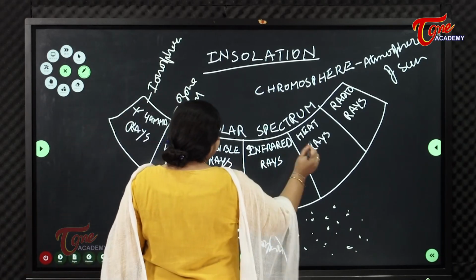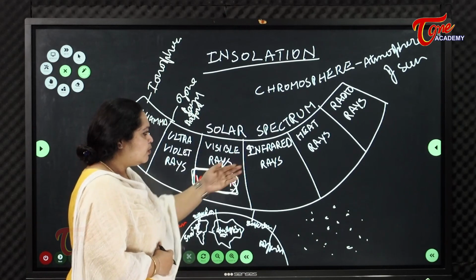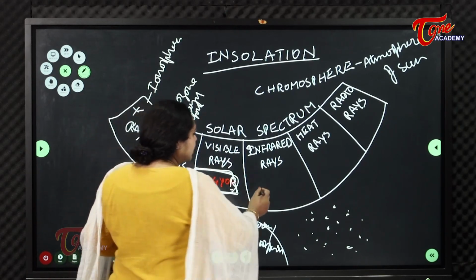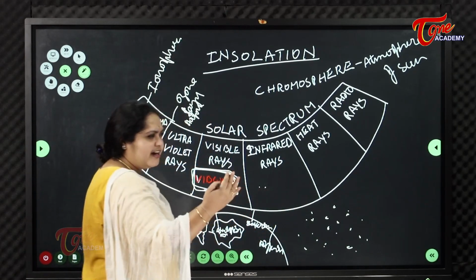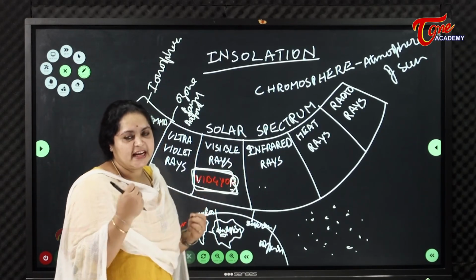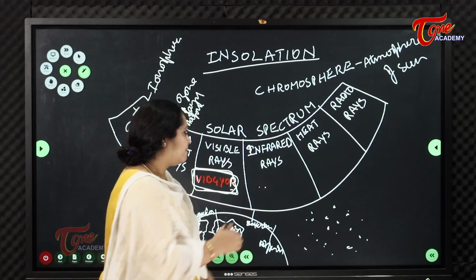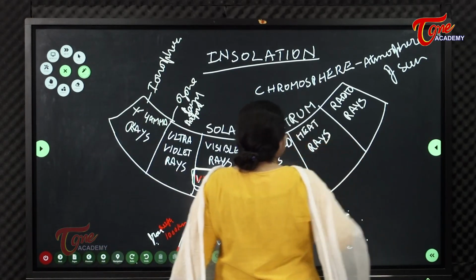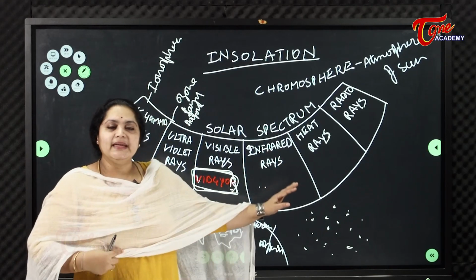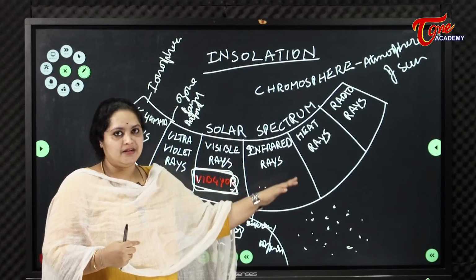And next, coming to infrared rays. Infrared also has micron levels of around 5.500 or something like that. So infrared rays are also dangerous rays. With the naked eye we can't see these infrared rays. And next come heat rays. We can only feel the heat rays, but we cannot see them.